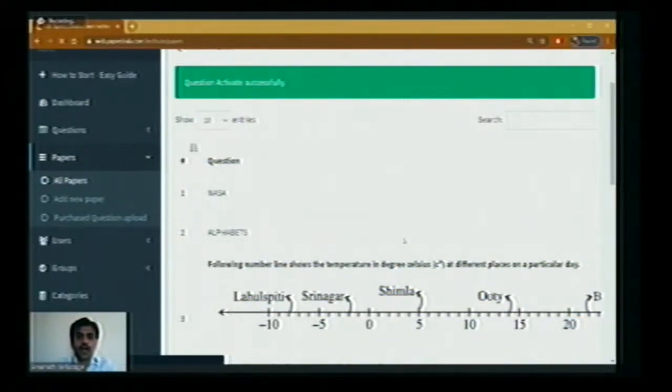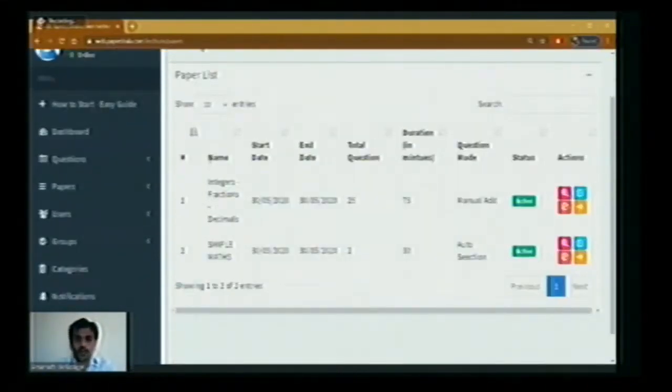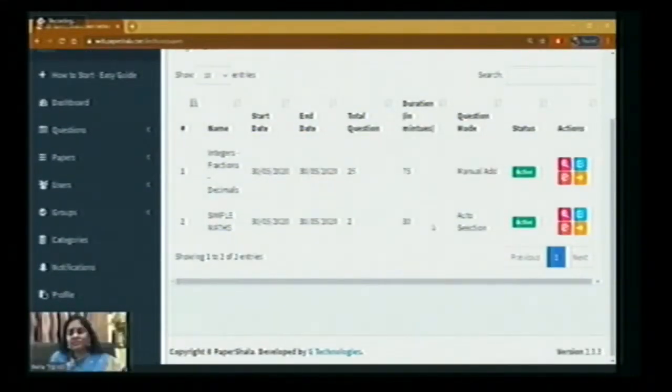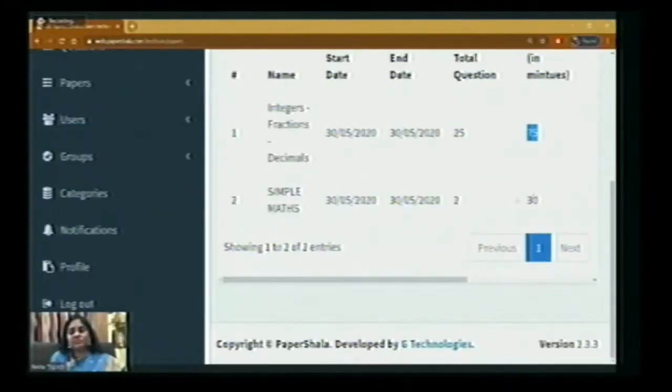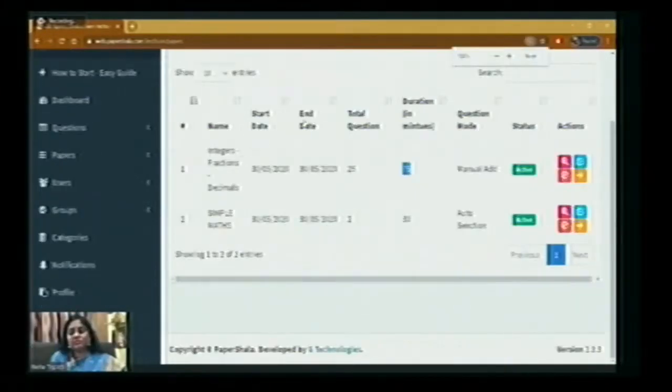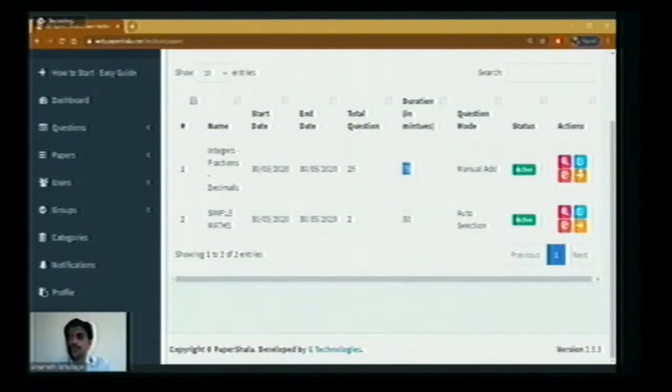After questions, then papers. How many question papers we have in this login or server? When you click on all papers, that will be showing here: integers and simple maths. So these are the papers available here. If you look at this particular thing, start date, end date, total number of questions, duration, and all those things. Now we'll be editing the details. I'll be selecting the first paper to show you a demo.